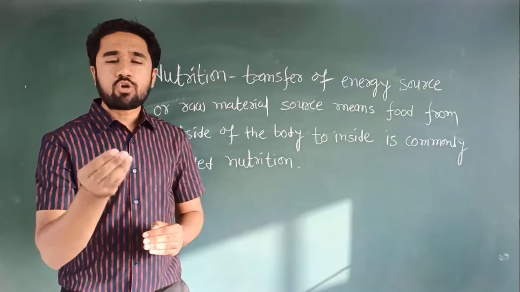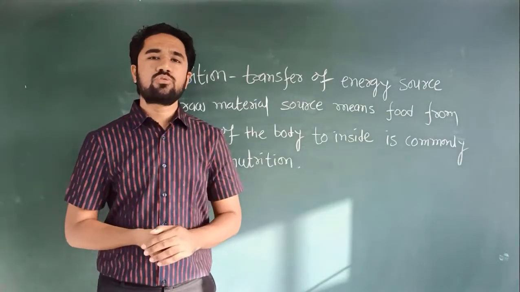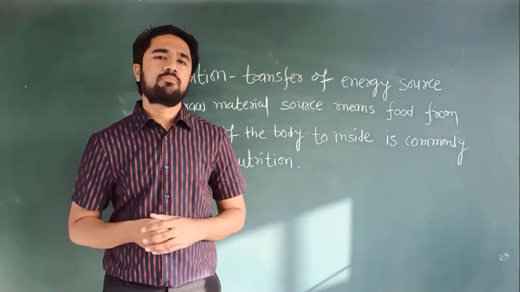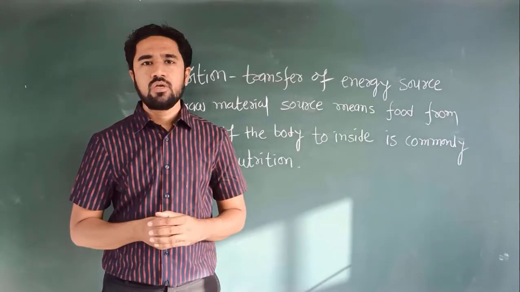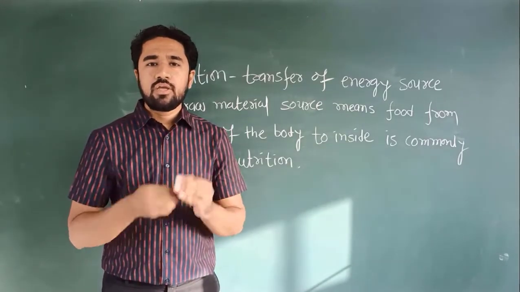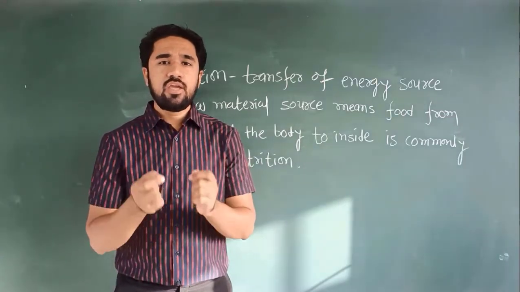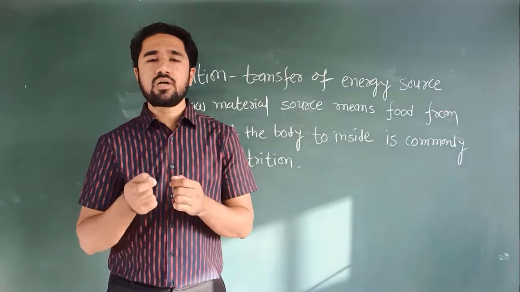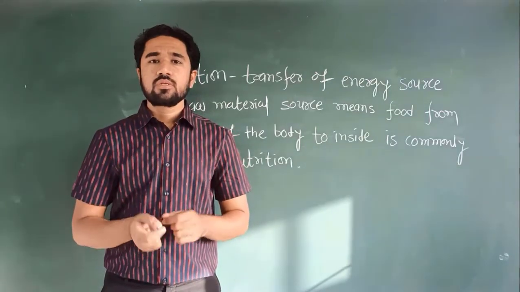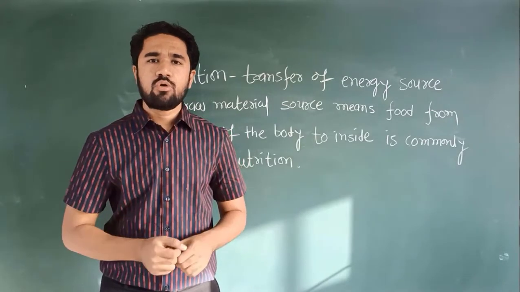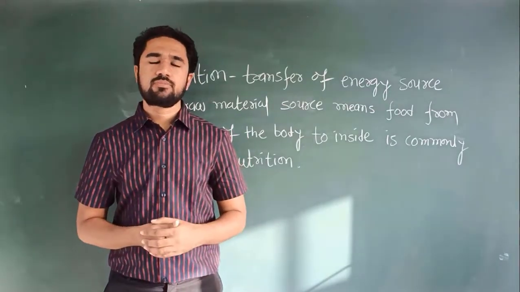Depending on the complexity of this carbon source, different nutritional processes will be applied by us. In the case of plants, which use inorganic CO2 as a carbon source, the nutritional process applied is called the autotrophic mode of nutrition.